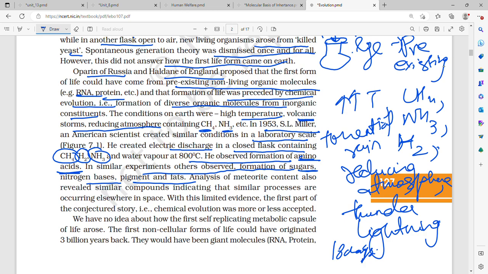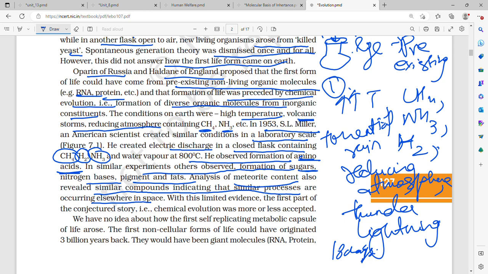Analysis of meteoroid content also revealed similar compounds, indicating that similar processes are occurring elsewhere in space. So this was the first way in which we found out that in chemical evolution, from the abiotic, that is inorganic component, we would get the organic component.